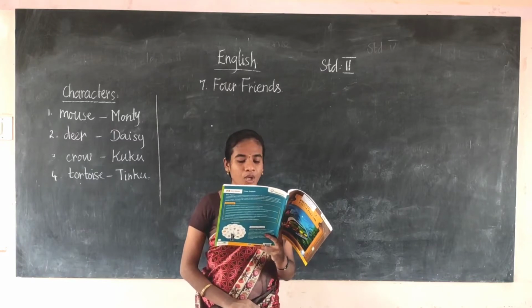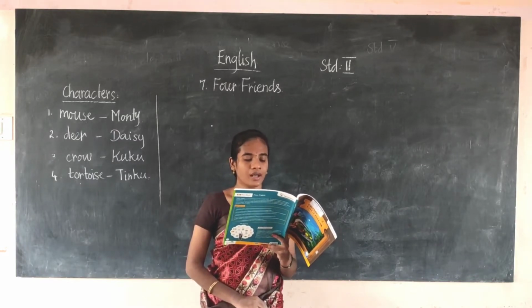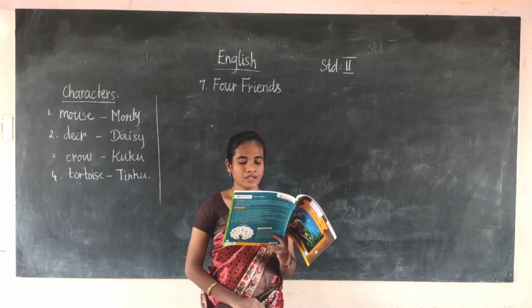Tinku: Hello everybody, I am Tinku. Can I be your friend? Cuckoo: Sure. Daisy and Monty together: We would love to be your friend, Tinku.